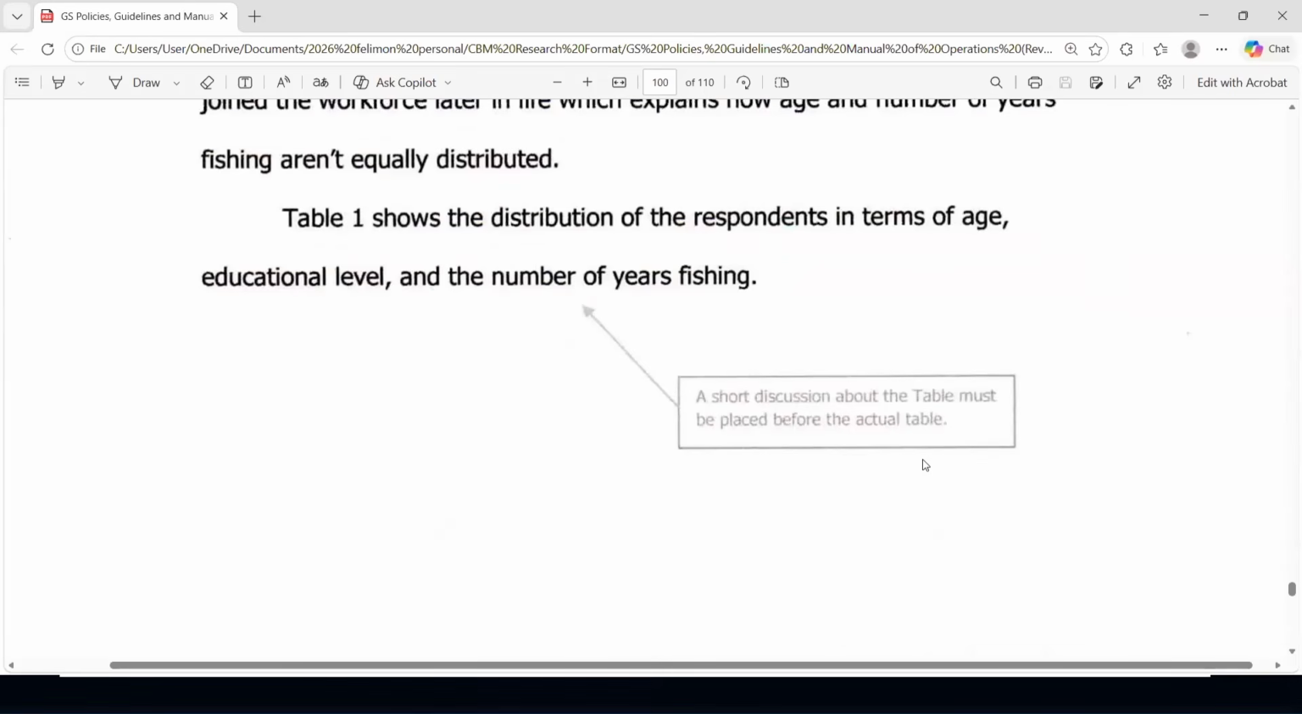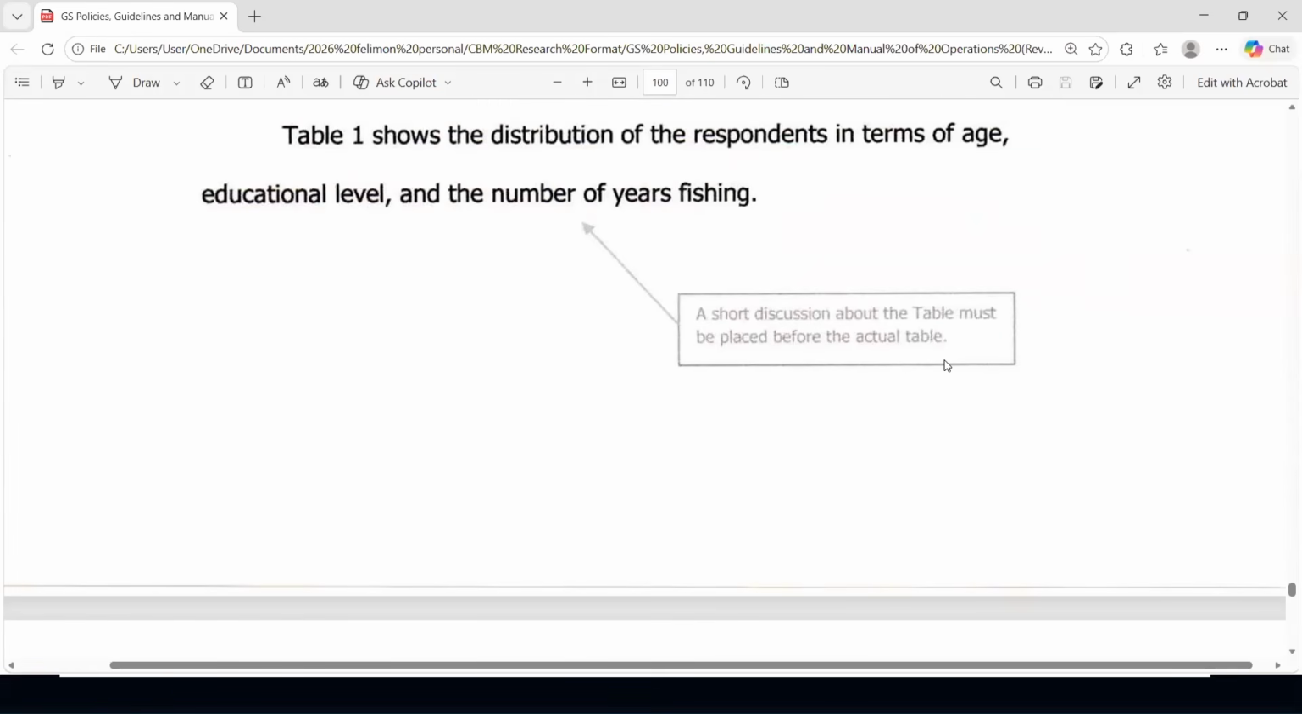Now, this is also a common question among students. Where should I put the table? Should it be before or after the discussion? Well, here's the answer. A short discussion about the table must be placed before the actual table.